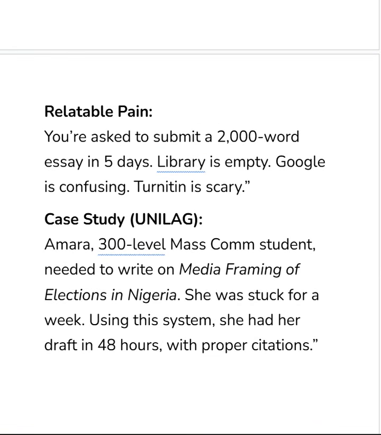Now, I'm going to share with you a case study. All these case studies I'm sharing with you are actual case studies of people that I've worked with, that I've helped, or that I've trained, or who are in our academy. I'm not giving so many details about them because I'm using their first name, not their full name. But I want you to be able to relate to their story so that you know that you too can solve your own problem using ChatGPT.